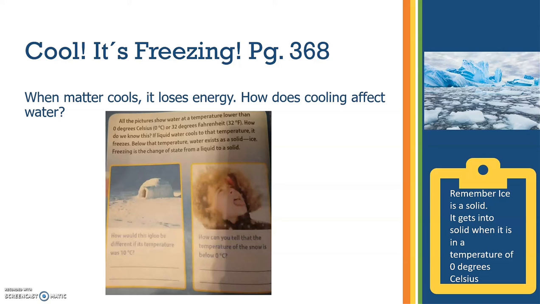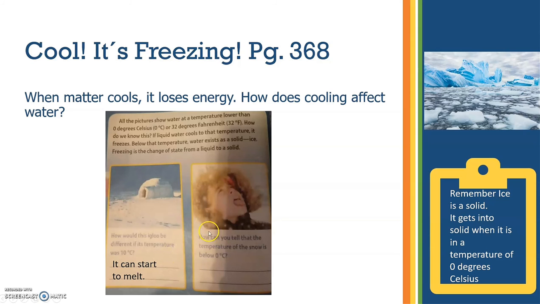Okay, question number 1. What do you see here? This is an igloo. How would this igloo be different if its temperature was 10 Celsius degrees? Okay, if the water freezes at 0 Celsius degrees, this means that the temperature is warmer. The igloo can melt. It can start to melt.